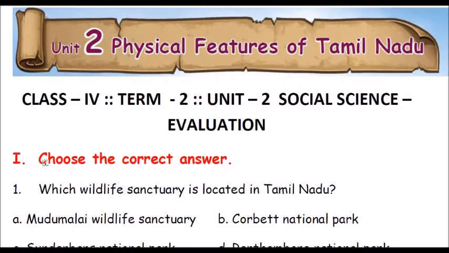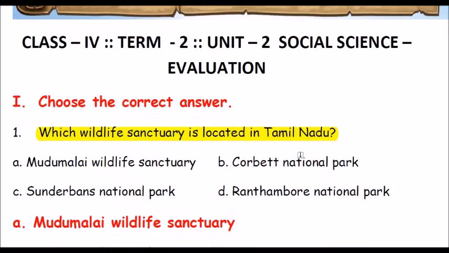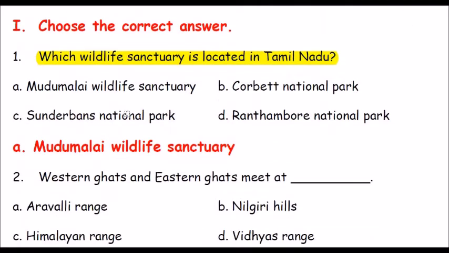Roman number 1. Choose the correct answer. Question number 1. Which wildlife sanctuary is located in Tamil Nadu? Options are Mudumalai Wildlife Sanctuary, Corbett National Park, Sundarbans National Park, Ranthambore National Park. And the answer is, children, that is right, Mudumalai Wildlife Sanctuary.